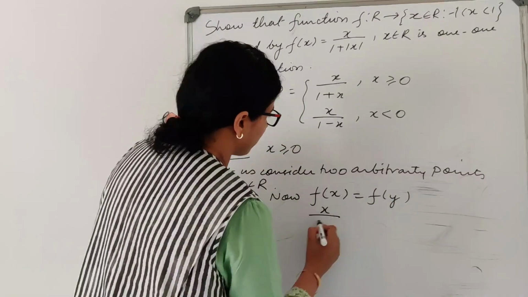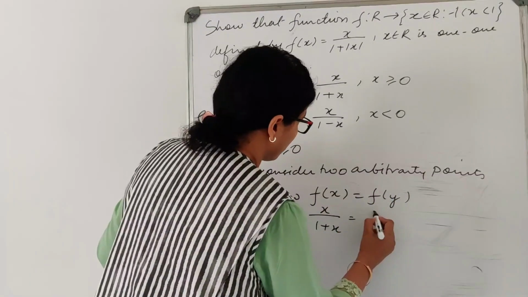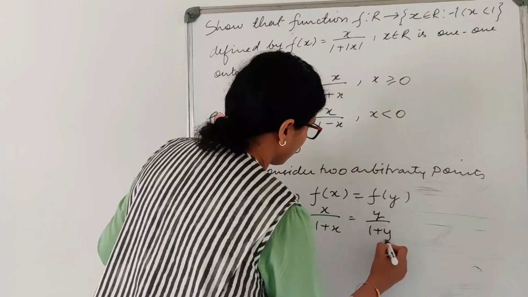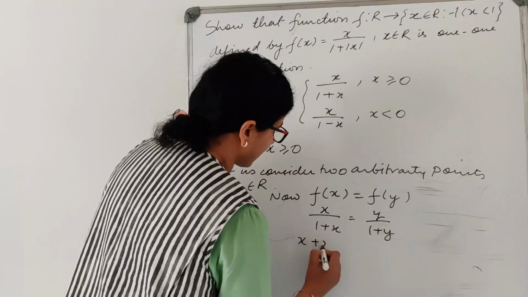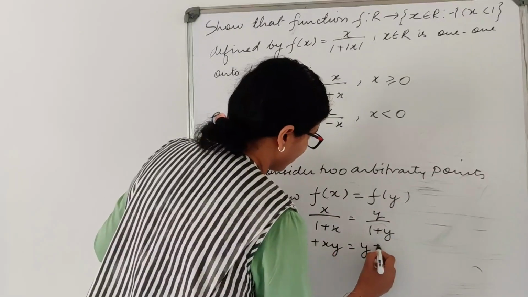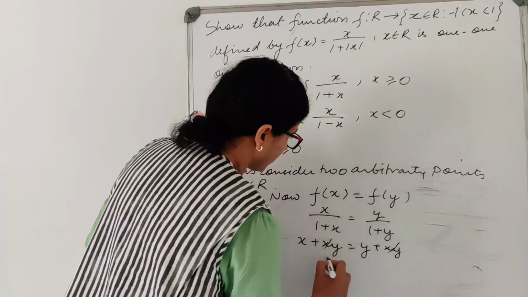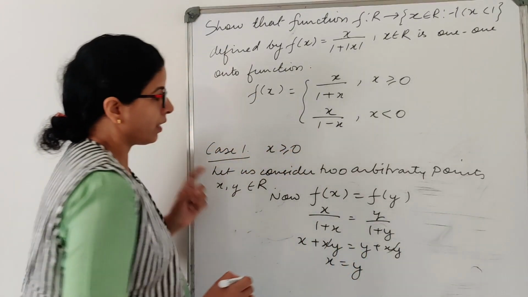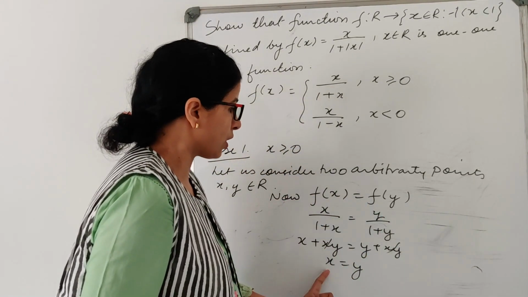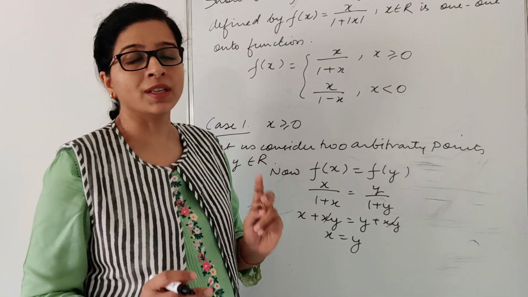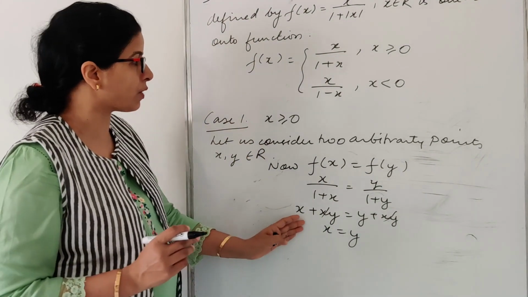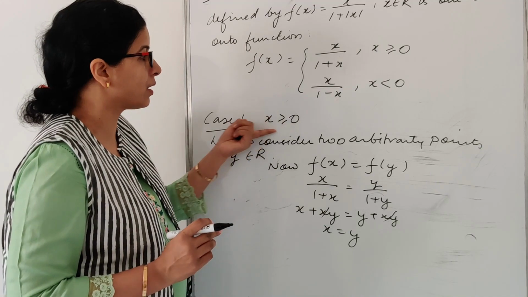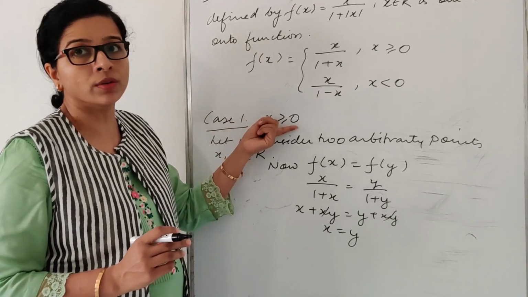So x upon 1 plus x is equal to y upon 1 plus y. So x plus xy is equal to y plus xy. So we got x is equal to y. We took the images equal and we got the elements equal. So it means my function is 1-1 whenever x is greater or equal to 0.